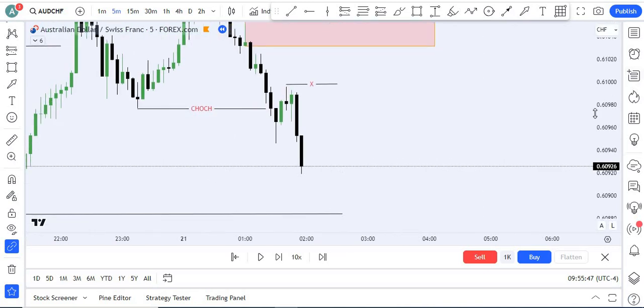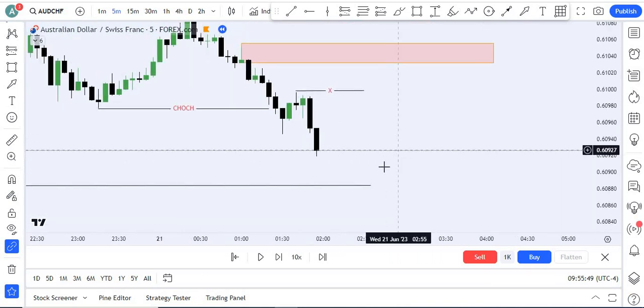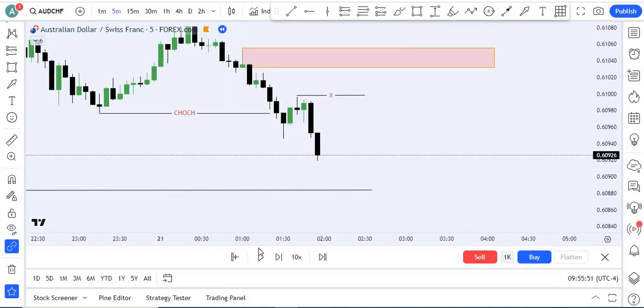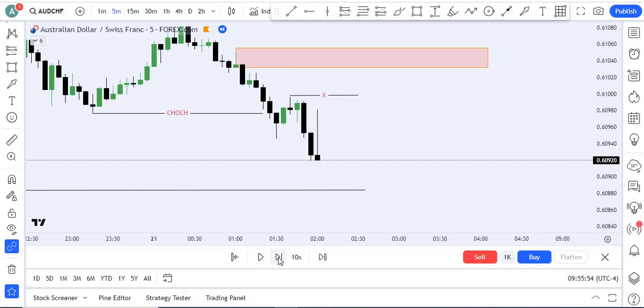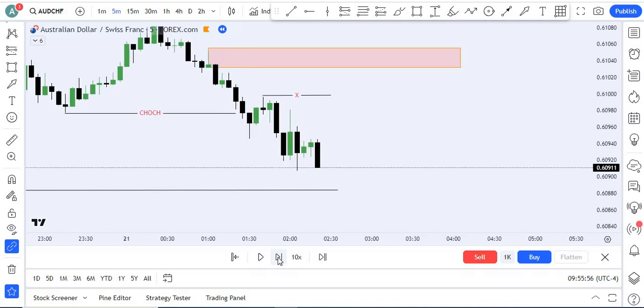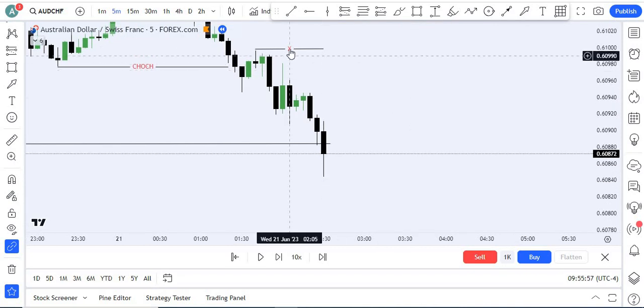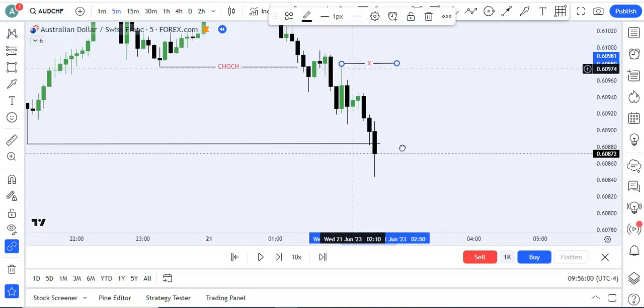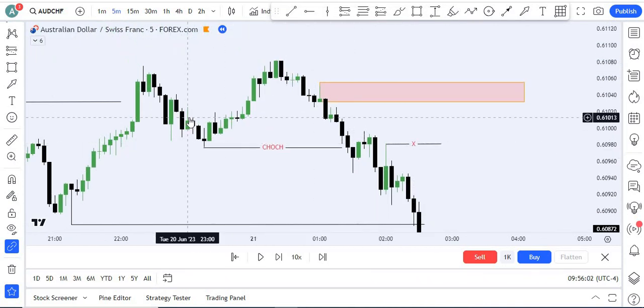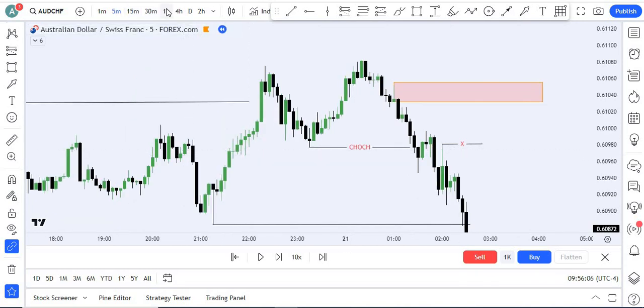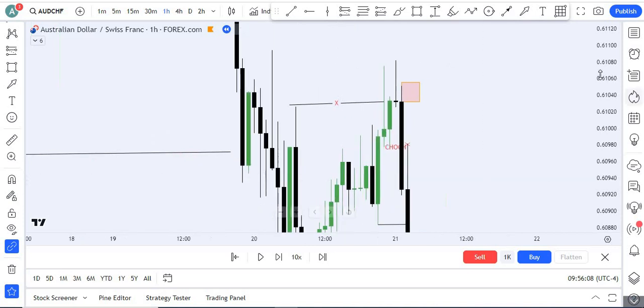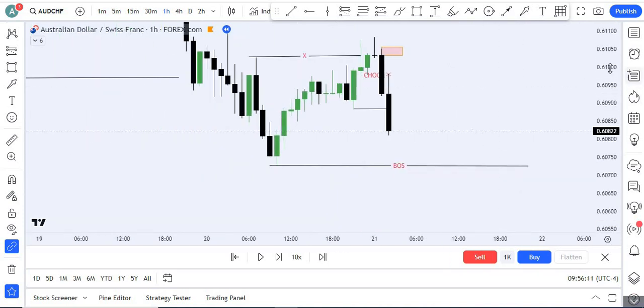So we do as per our plan. If we don't find any entry, don't worry, we will find another chance, no problem. Yeah, like this. Price goes downside and never comes back upside, so we are not going to take any entries. Okay, so we shift to 1 hour again, and I will show you next.